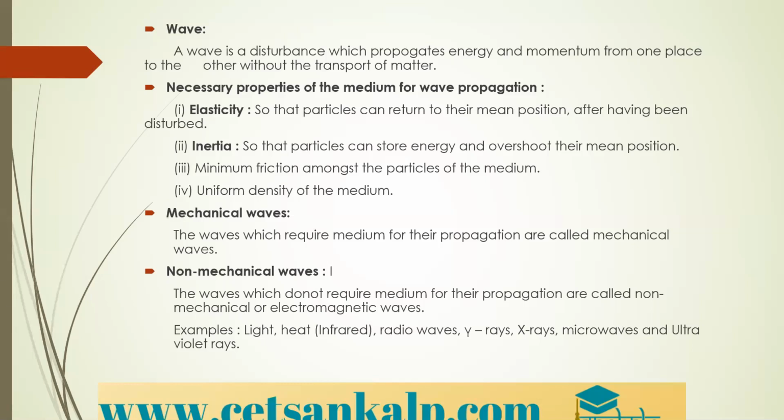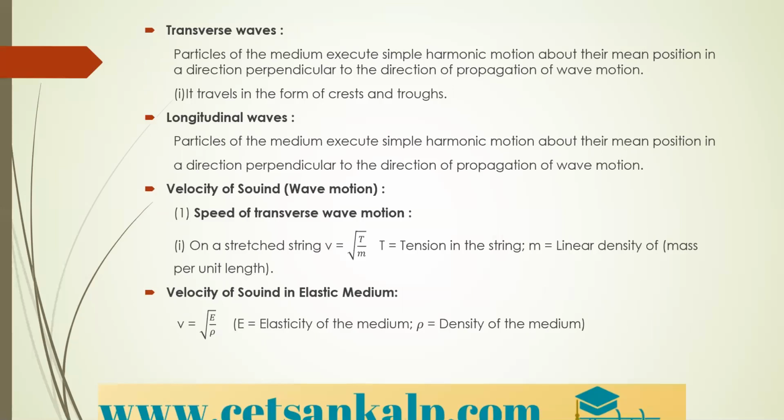So next, that is transverse waves here. Based on the medium, we divide the waves into two, that is mechanical and non-mechanical. Next, based on the motion, based on the propagation of the waves, we can divide them again into two types, that is transverse waves and longitudinal waves. What do we mean by transverse wave here?